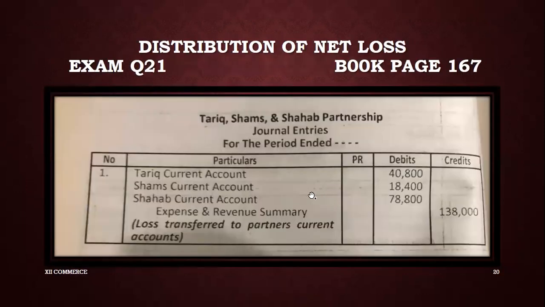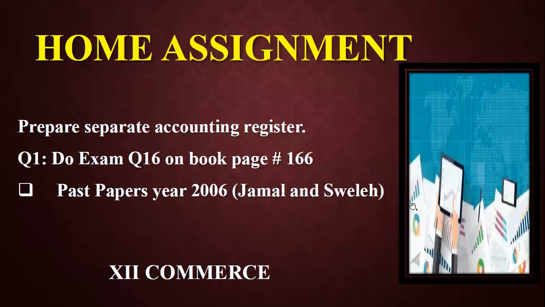This is your journal entry. You have expense and revenue summary 138,000. In a journal entry you will not use brackets because you have written it in credit. Clear? And then partners' current accounts, we are using the word current account because the capitals are fixed: 40,800, 18,400 and 78,800.